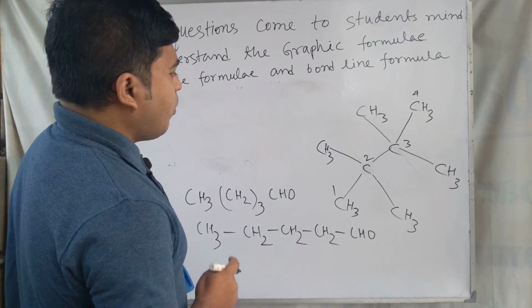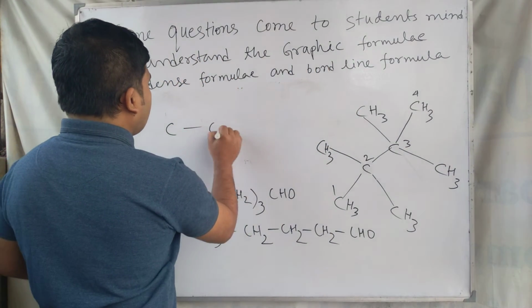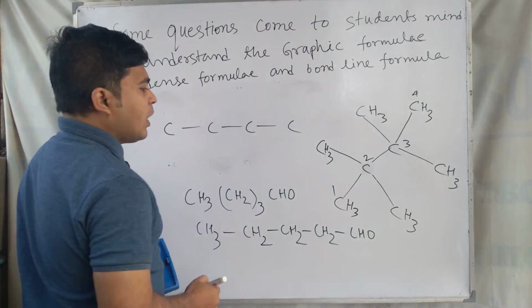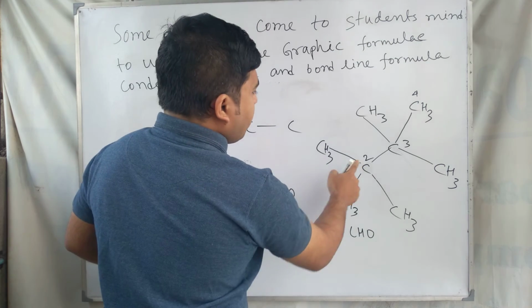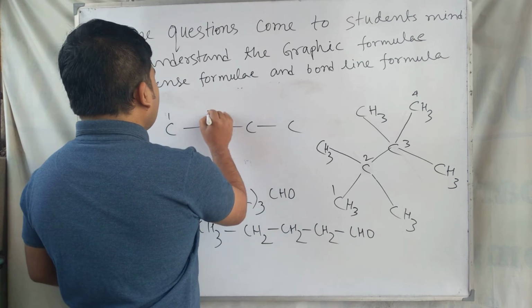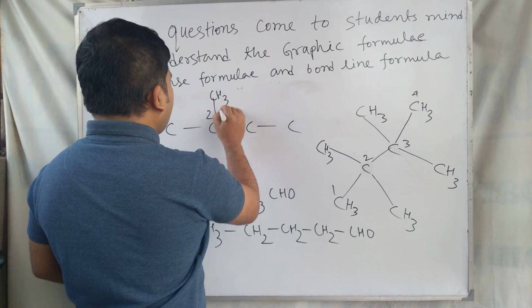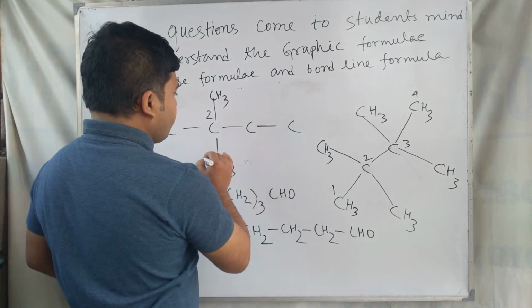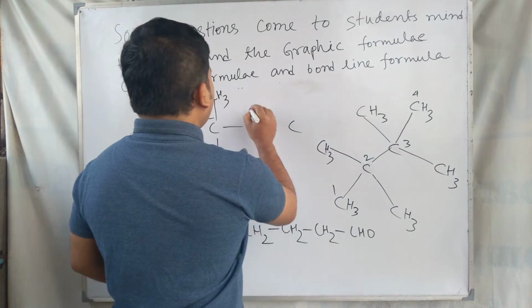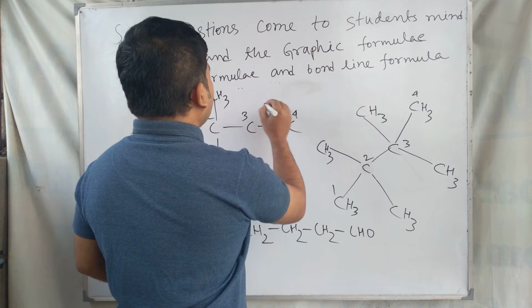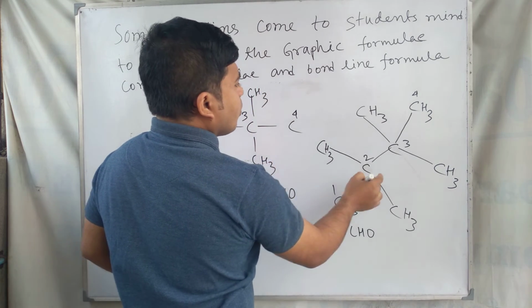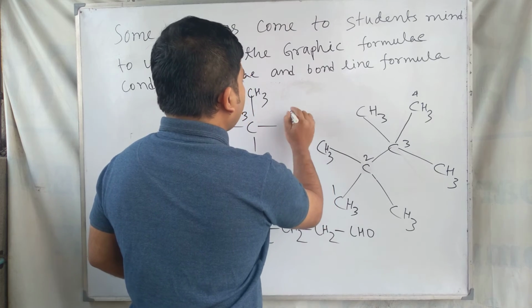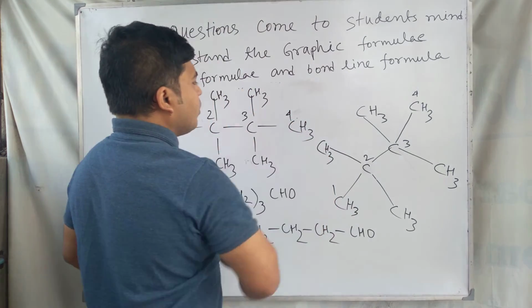So our straight chain has 4 carbons, and on the number 2 carbon, 2 methyl groups are present. On the number 3 carbon, this one, 2 methyl groups are present. And on the number 4 carbon it's CH3.